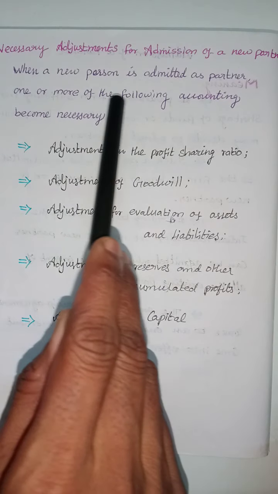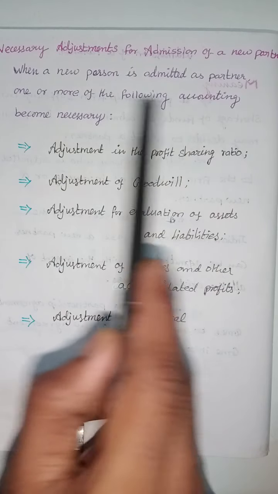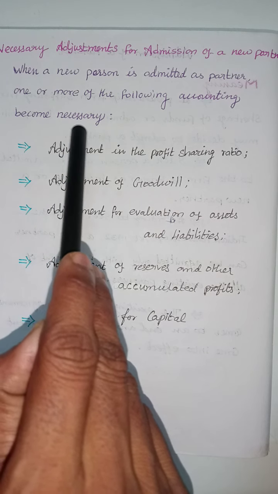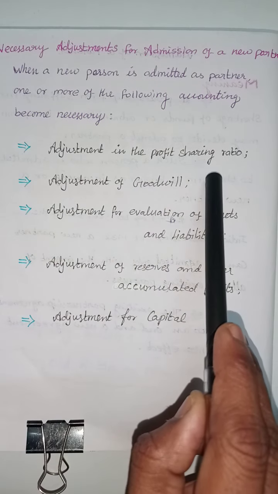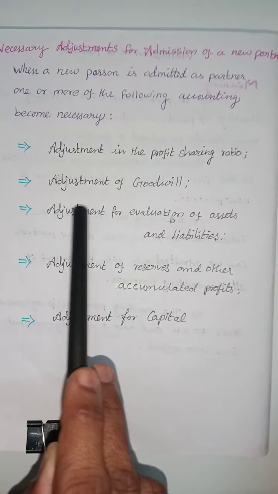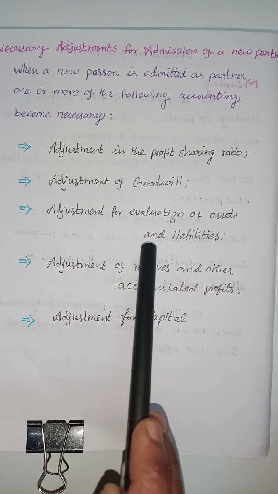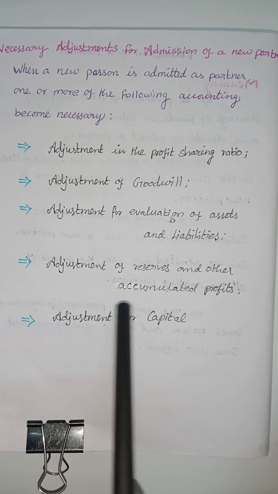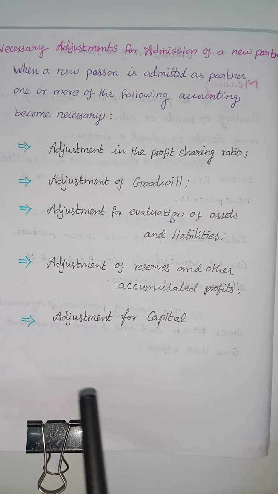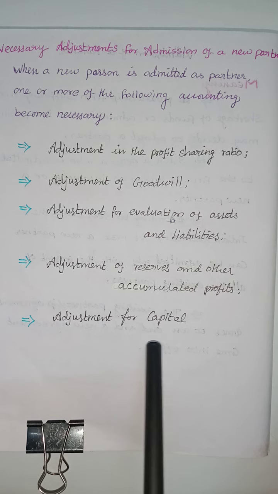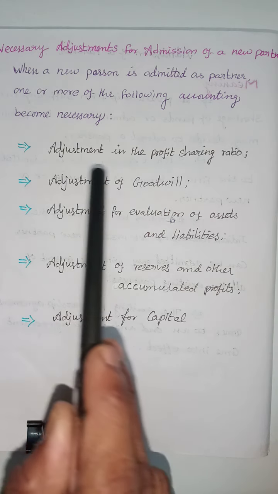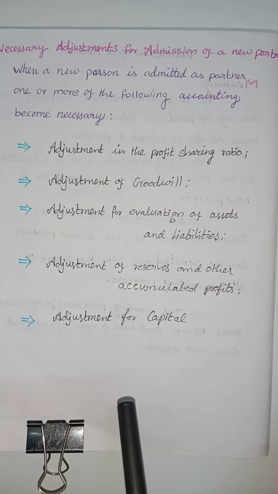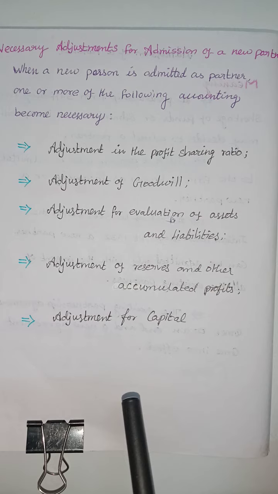These are the necessary adjustments for admission of a new partner. When a new person is admitted as a partner, one or more of the following accounting adjustments become necessary: adjustment in profit sharing ratio, adjustment of goodwill, adjustment for revaluation of assets and liabilities, adjustment of reserves and other accumulated profits, and adjustment for capital. These are the main and necessary adjustments at the time of admission of a new partner.